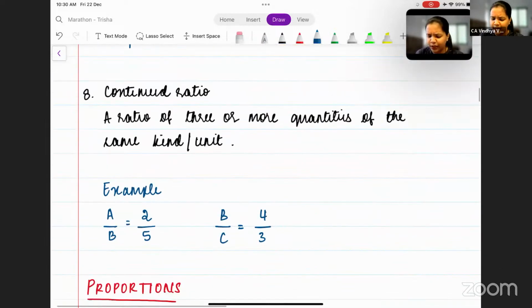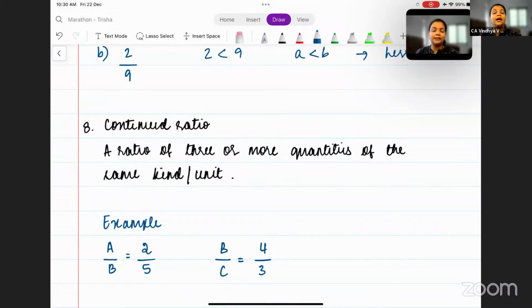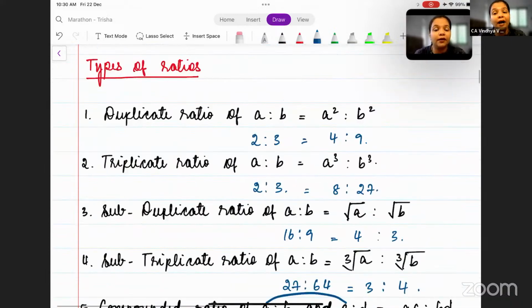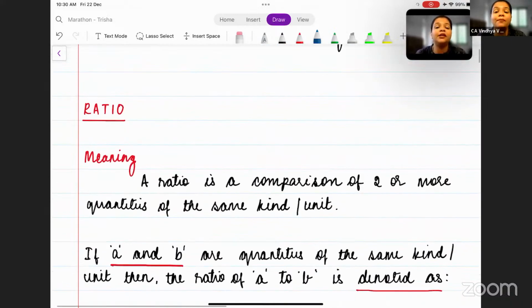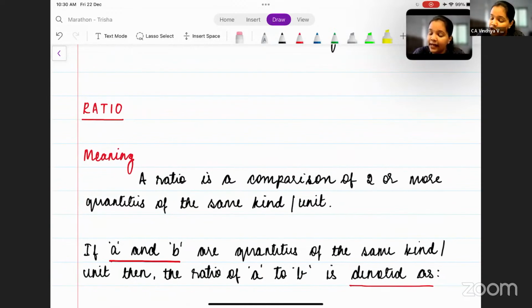Next one and the last concept under ratio, that is the continued ratio. So what is this continued ratio? Till now, if you remember, we had studied a ratio of two quantities, A, B. But if you go back to the first explanation or the meaning of ratio, I said ratio is a comparison of two or more quantities. And I also told you that right now I'll stick to two quantities, but after some time, we will understand what is this two or more quantities.